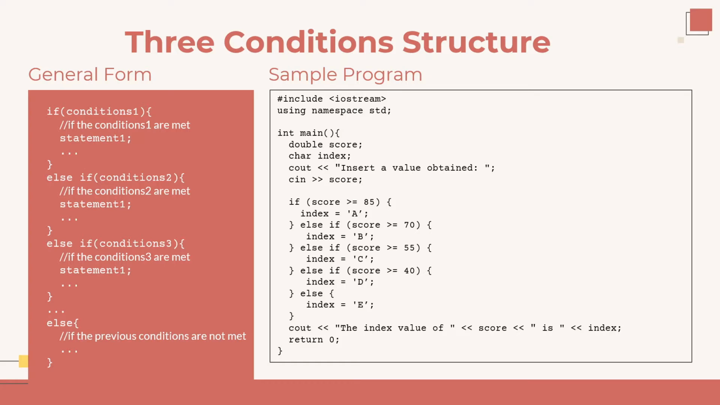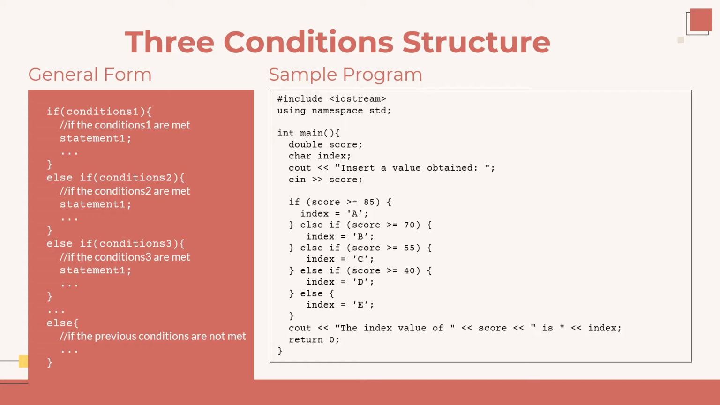In this program, the user will insert a number into the score variable. Then, if the score is more than or equal to 85, we set the index to A. Moreover, if the score is more than or equal to 70, we set the index to B. And it continues until the else clause. If the score is less than 40, then we get the index value E.